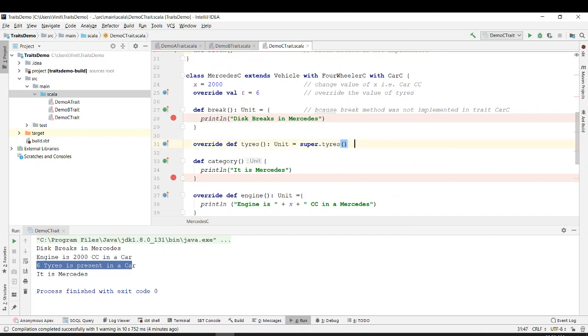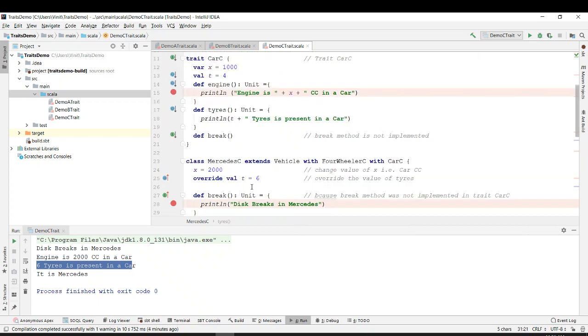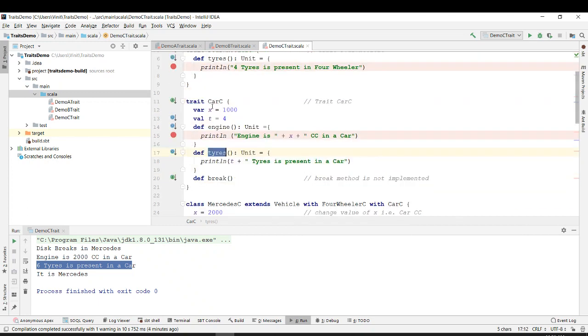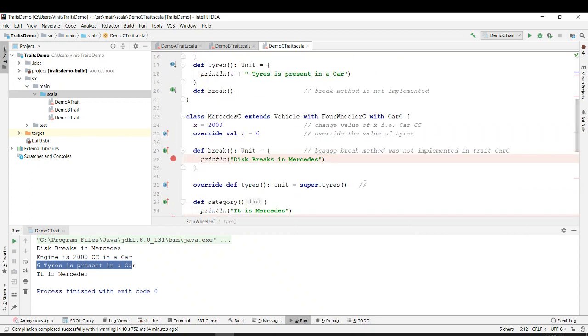Okay. Is it necessary to write this super dot tires for tires? Is it necessary to override this tires? This tires is present over here in car C, and it is also present in four wheeler. So is it necessary to override it?